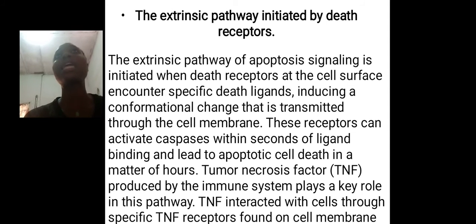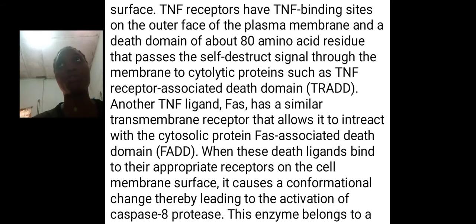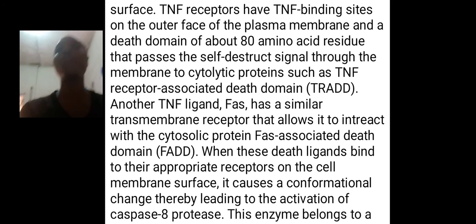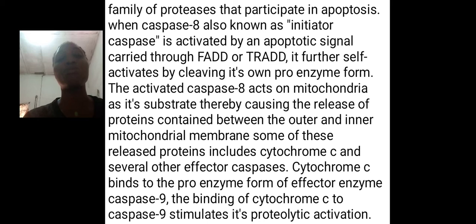There are about 80 amino acids that play a role in apoptosis, and these amino acids are housed in the death domain of the receptors. When those amino acids are released, that leads to the activation cascade of caspase 8. Activated caspase 8 binds to the membrane of the mitochondria and brings about the release of cytochrome C from the mitochondria. The released cytochrome C leads to the activation cascade of caspase 9.